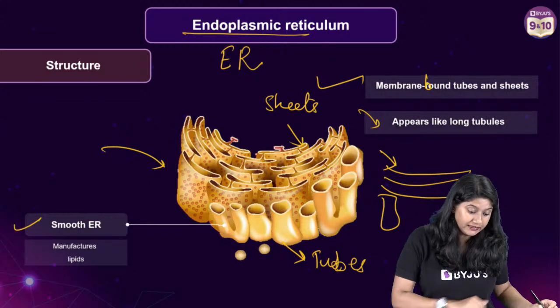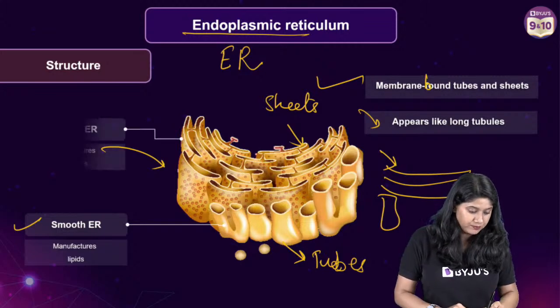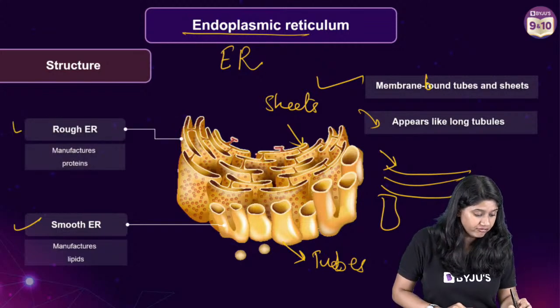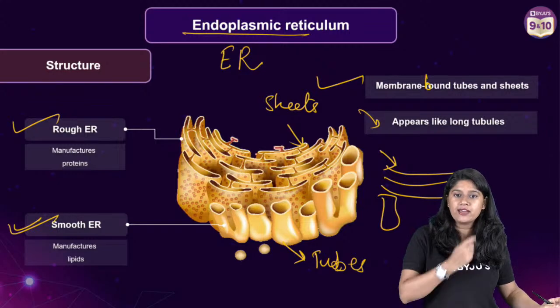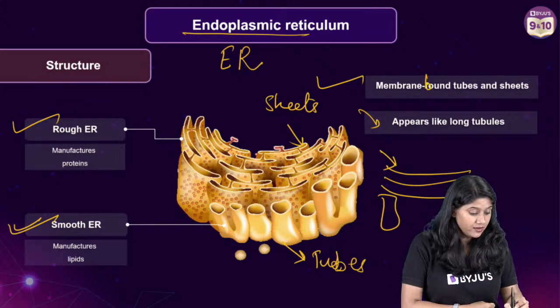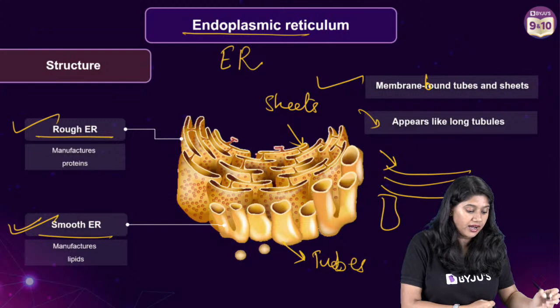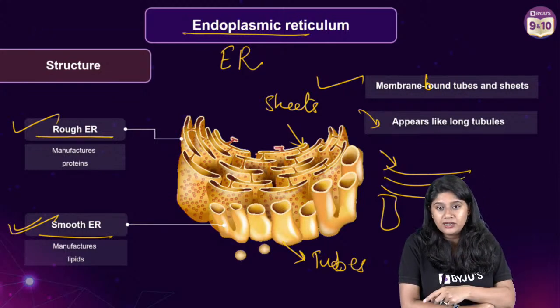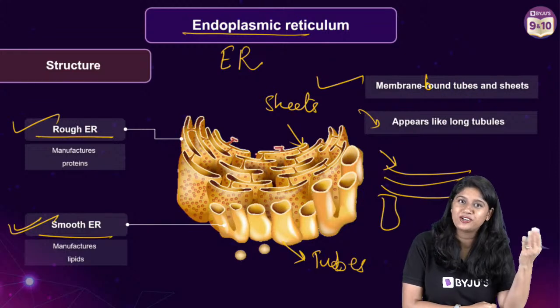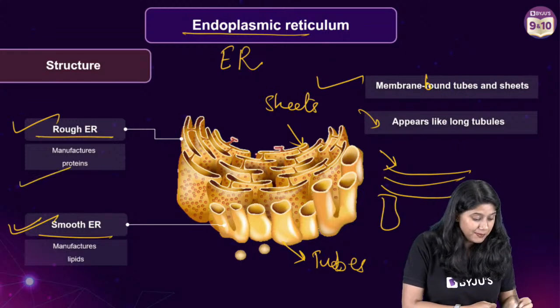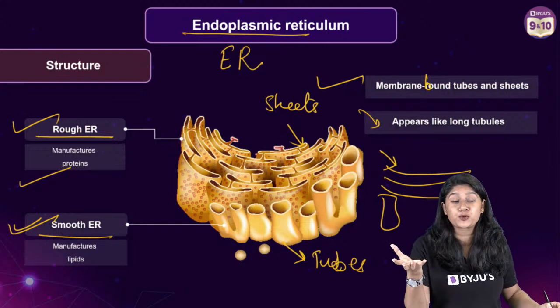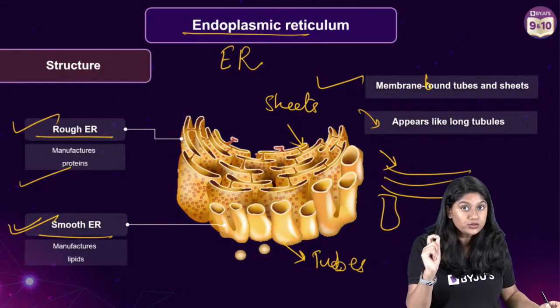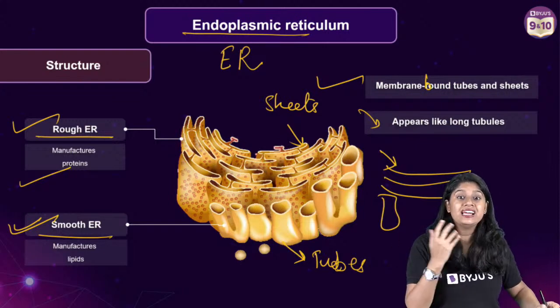Then in that also we have two types: smooth ER and rough ER. Rough ER is called the rough endoplasmic reticulum and smooth ER is called the smooth endoplasmic reticulum. Rough ER helps in the synthesis, the manufacturing, of proteins. Smooth ER helps in the formation of lipids.